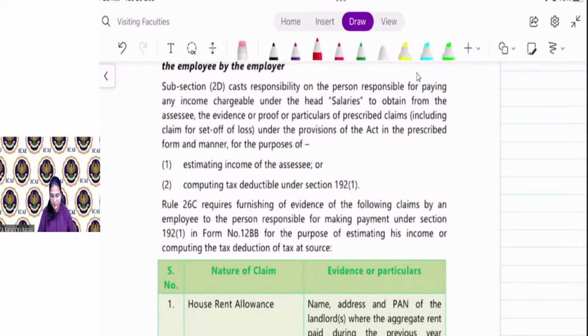Section 2D casts responsibility on the person responsible for paying any income chargeable under the head salary to obtain from the assessee the evidence, proof or particulars of whatever claim you want to claim from your salary. Say, for example, you are paying a life insurance premium and you want to claim that as a deduction under section 80C, then you have to give the proof of payment of LIC to your employer, so that he will reduce the premium paid by you from salary income and consider taxable income after deducting the insurance premium paid by you.